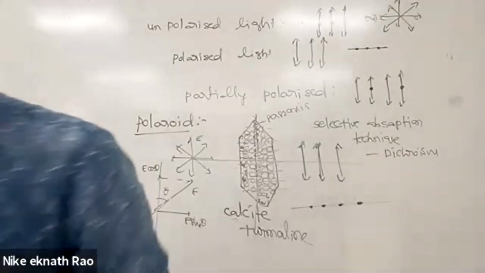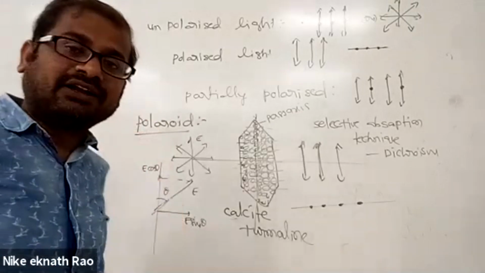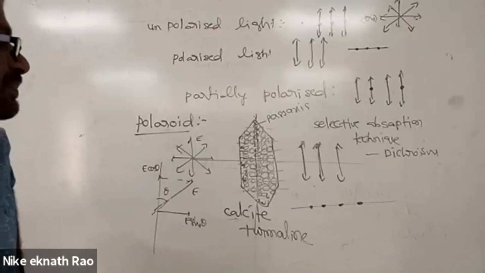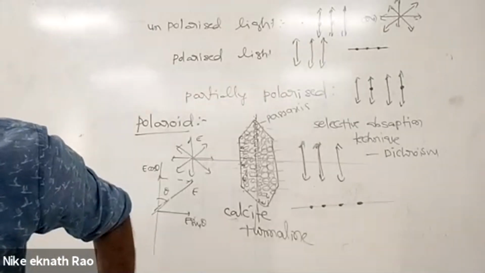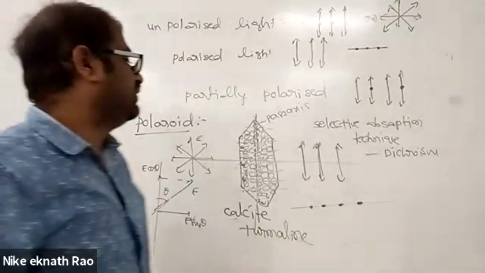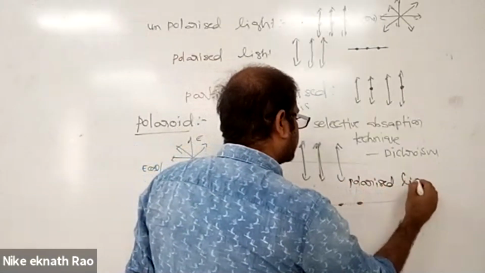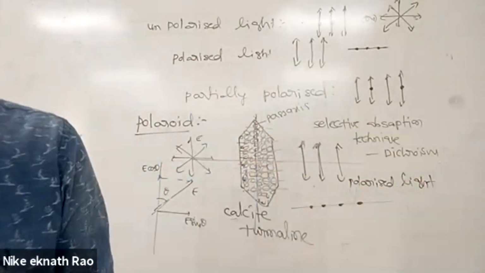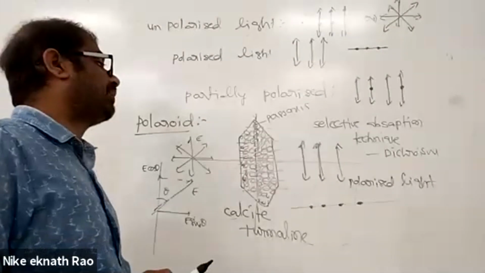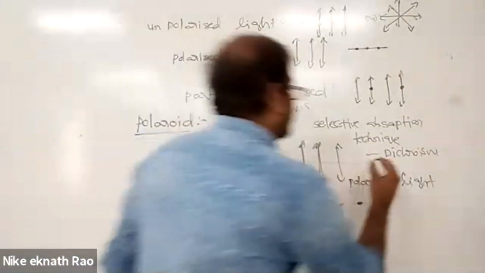Heading: definition. Polaroids are thin sheets of specially designed plastic material, which are generally used to get polarized light by a selective absorption technique known as dichroism.